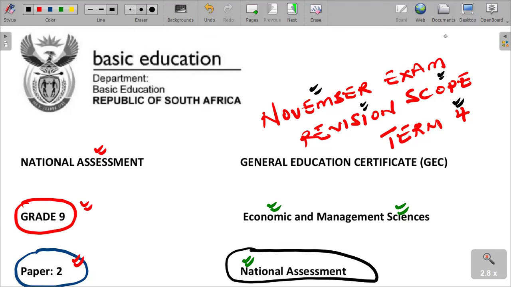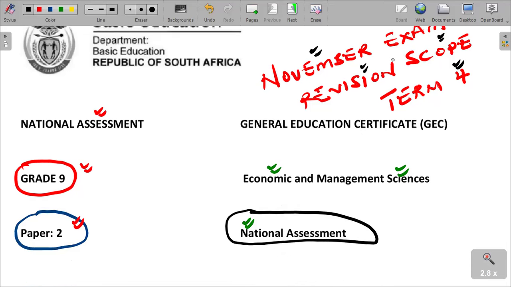Actually, we are meeting on term 4 work, paper 2. Please note that this is a general education certificate. And for your own information, note that we are having a session on exam revision scope, which can be a replica or a reflection of our paper that is going to come in the final exams that we are writing at the end of the year. So without wasting any time, we just want to go straight to our question paper.